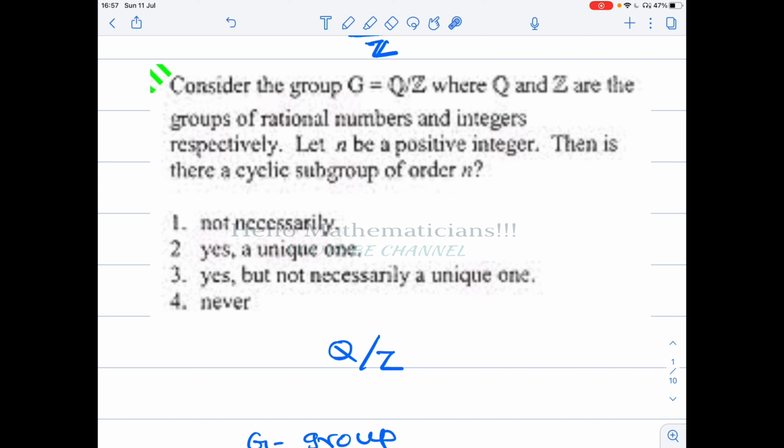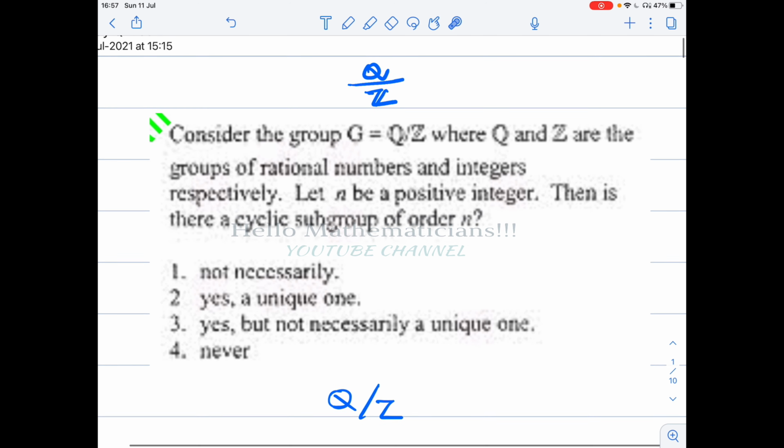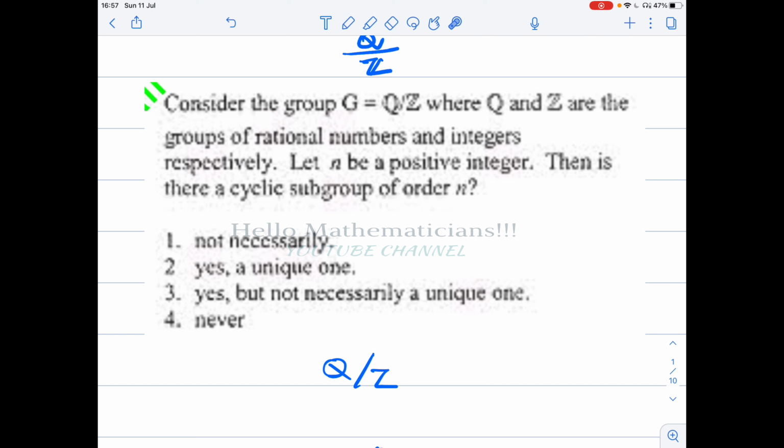Clearly, the last option is false, because if you take n equal to 1, then the cyclic subgroup of order 1 is the singleton 0. Obviously for every group, the singleton of the identity element is a subgroup. So we just need to discuss the first three options. Anyway, our aim is not to solve this problem. Our aim is to study the important properties of this group Q mod Z, so that this problem is also answered, but all the similar problems also you can answer.